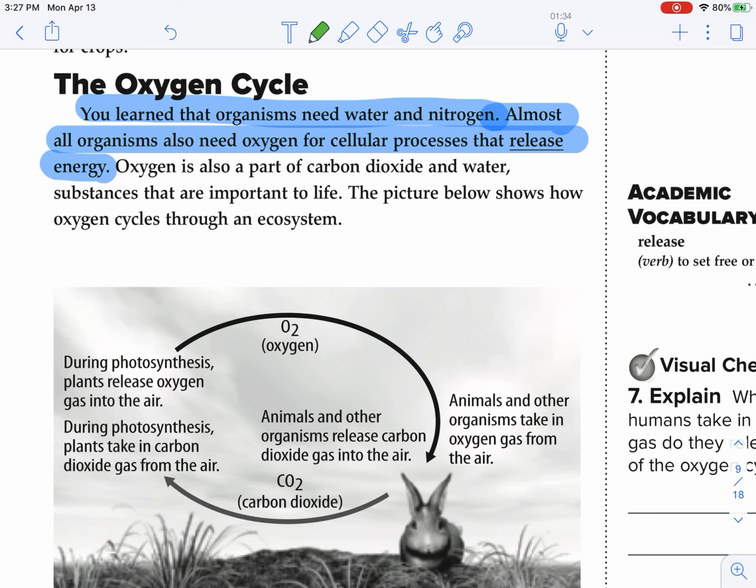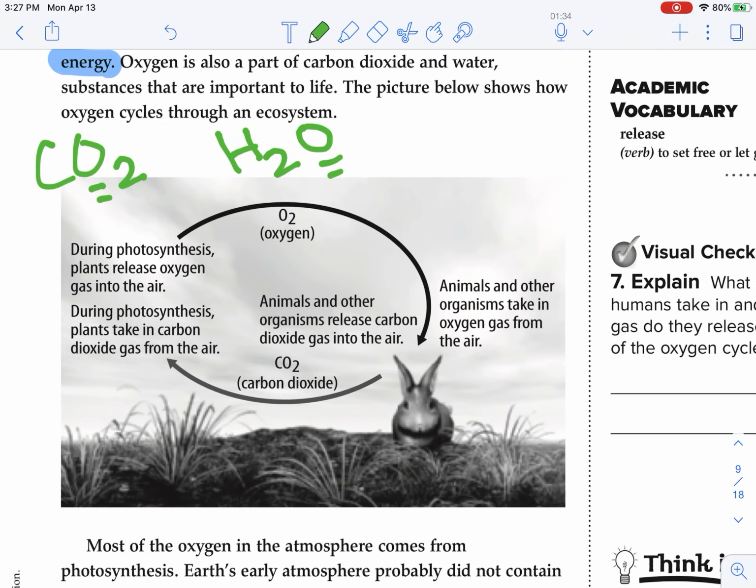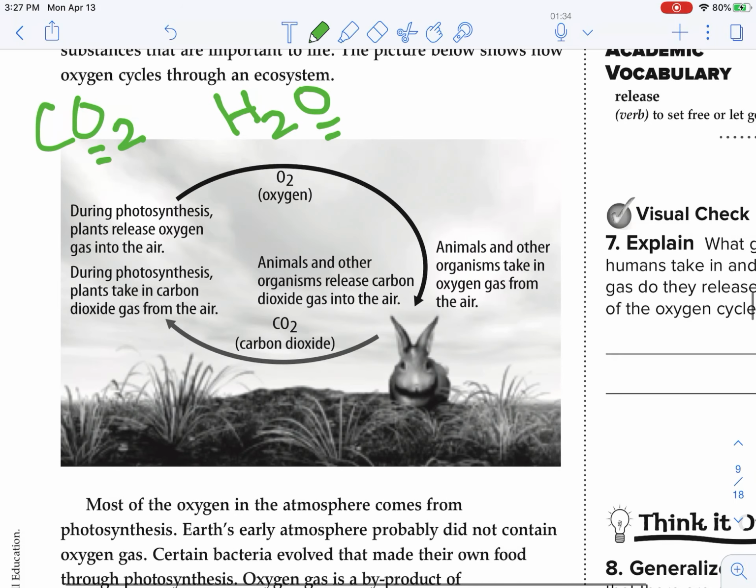So if we look at the chemical symbols for carbon dioxide and water, we see that oxygen is a part of both of those. Oxygen is also a part of carbon dioxide and water, substances that are important to life. The picture below shows how oxygen cycles through an ecosystem.